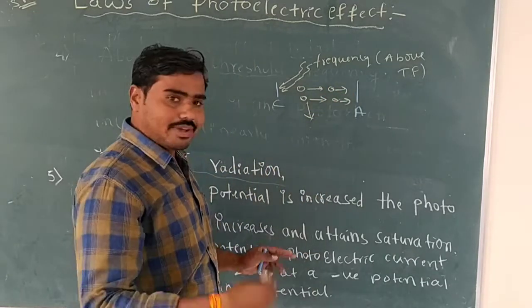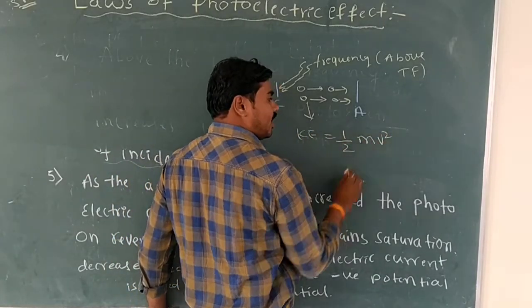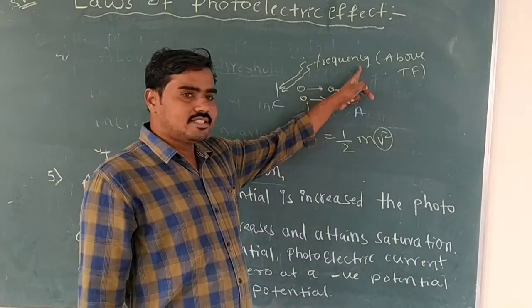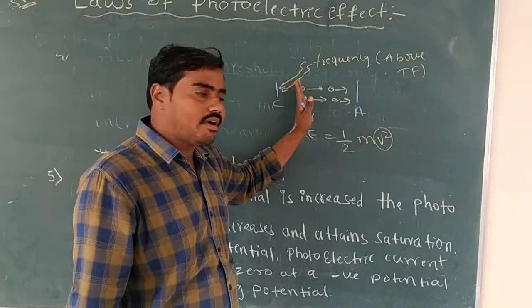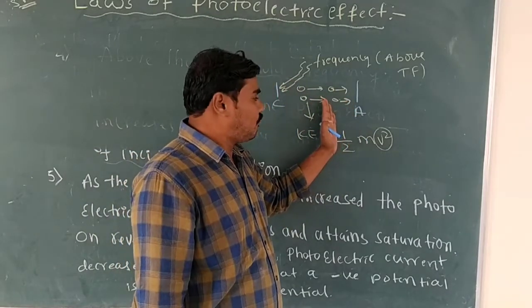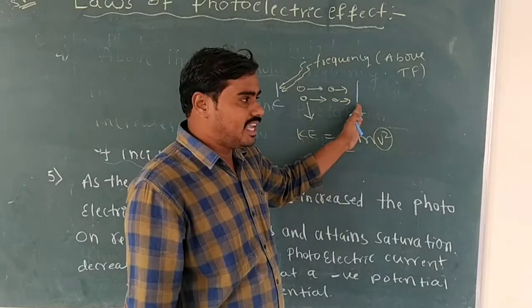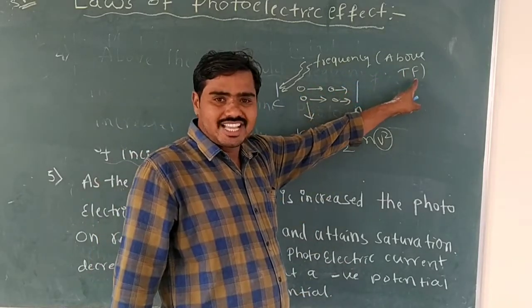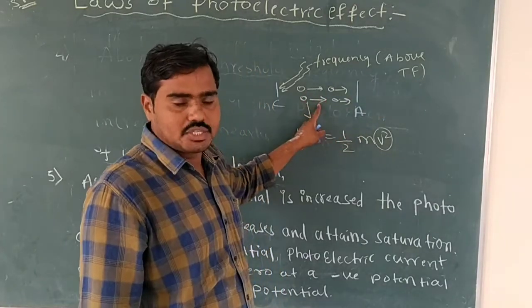Kinetic energy means velocity: kinetic energy is equal to half mv square, so its velocity increases. When you increase the frequency of incident radiation, the kinetic energy of an electron increases, and with that very fast motion the electrons are attracted by the anode plate. Here, the frequency of radiation is above the threshold frequency, so the kinetic energy of the liberated electrons increases. This one is the fourth law.